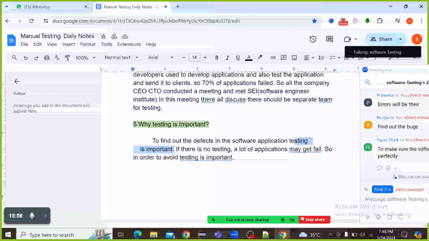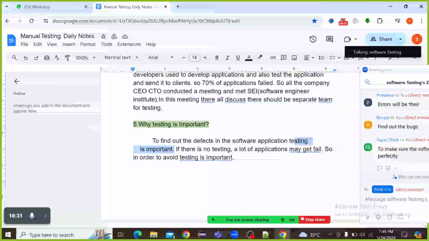Developers develop the software application, for example WhatsApp, Facebook, any application. After developing the application, if there is no testing, end users may find a lot of defects. What is meant by end users? We are the end users.